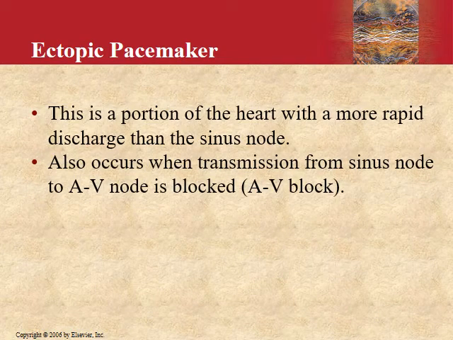So an ectopic pacemaker is a pacemaker which is not the SA node. For example, if there is some abnormality in the SA node, and this job is taken up by the AV node or some other area of the ventricular muscle, for example the Purkinje fibers, then that would be known as an ectopic pacemaker. At that time, that portion of the heart will have a more rapid discharge than the SA node. It also occurs when the transmission from the SA node to the AV node is blocked.